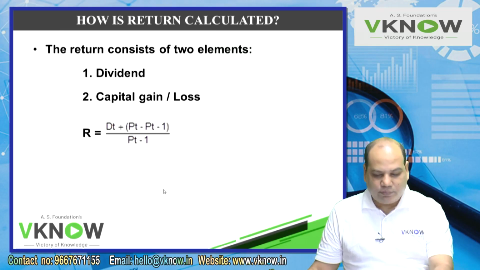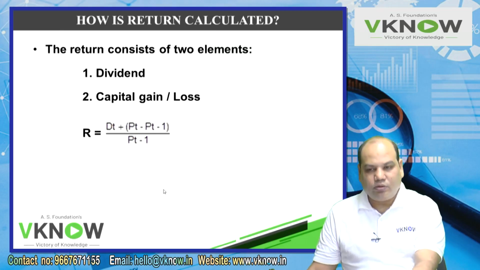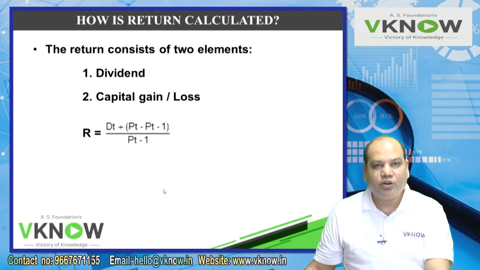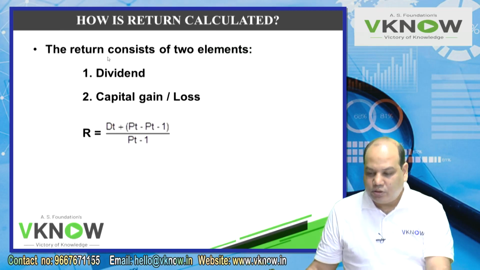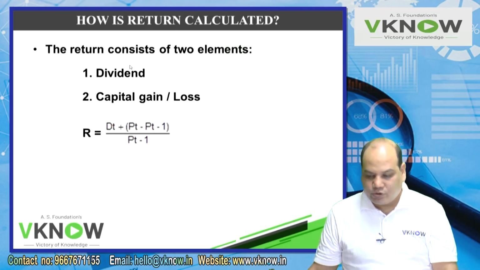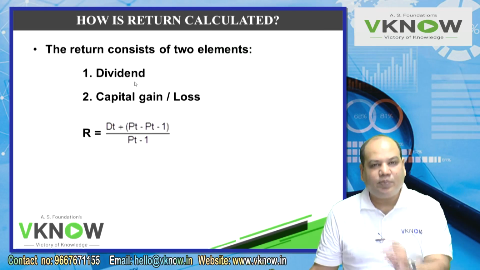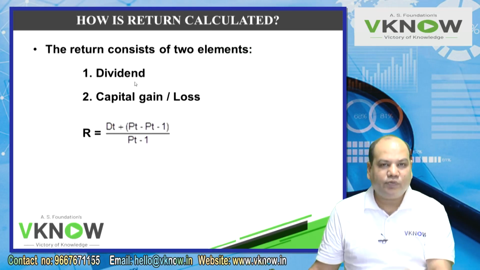Next paragraph. So today you will understand one formula, the very basic formula of computing the return. So next paragraph number 11, how the return is calculated. Don't write, this is printed. Return in case of equity share will consist of two elements. Like in case of bond, it was interest plus capital gain or loss. In case of equity share, it is dividend plus capital gain or loss.